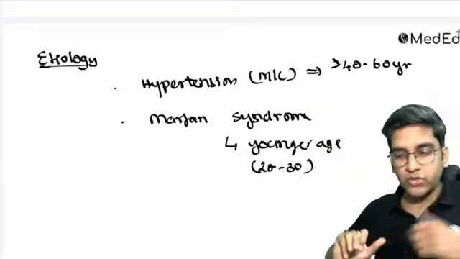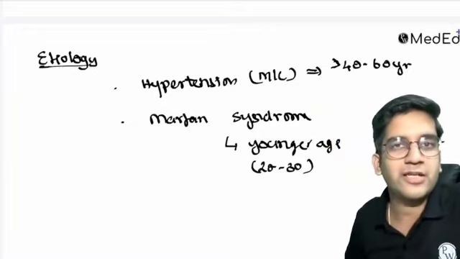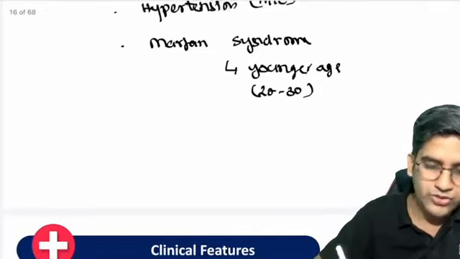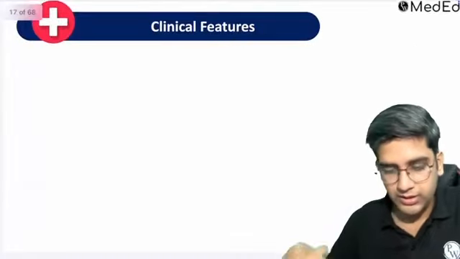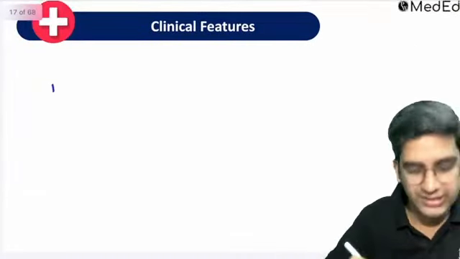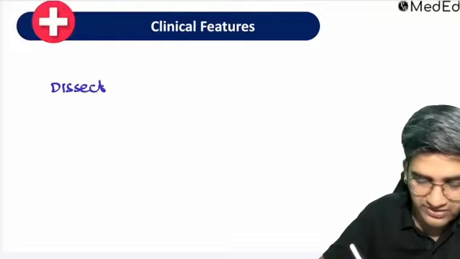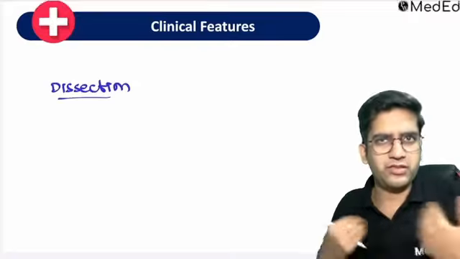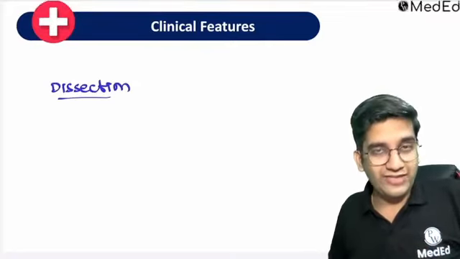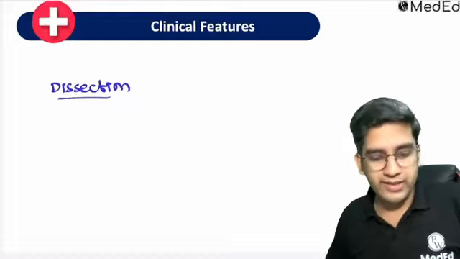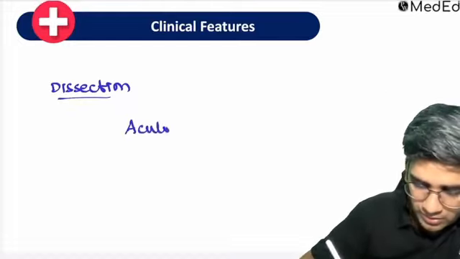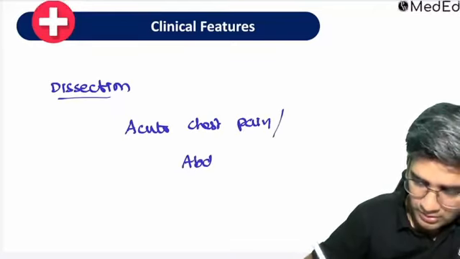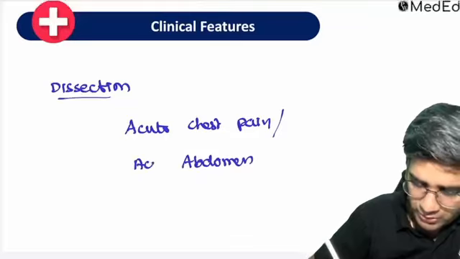Think of hypertension, right? So age, gender, and a few clinical examination findings are very, very important to tell what is the most likely cause. But there are two things here. The dissection, wherever it happens, presents in that area. So with a thoracic aorta dissection, you'll have pain in the chest area. If the abdominal aorta is dissected or torn, you'll have pain in the abdomen. So you'll have an acute chest pain or an extremely acute abdominal pain.